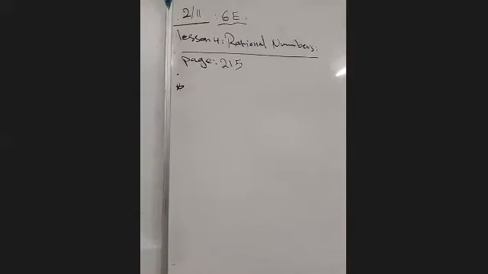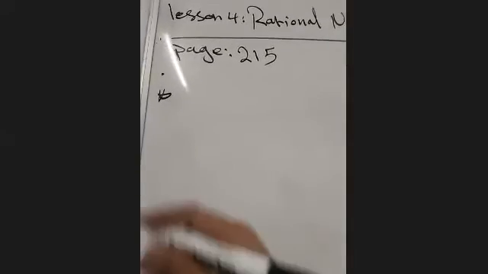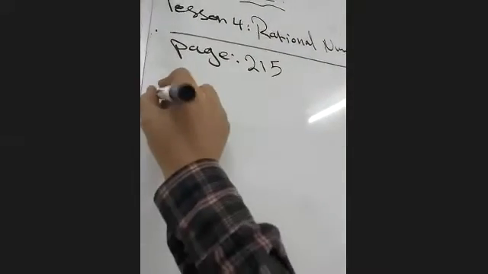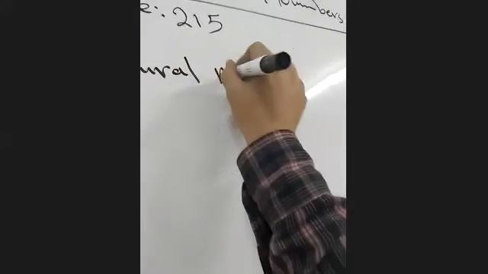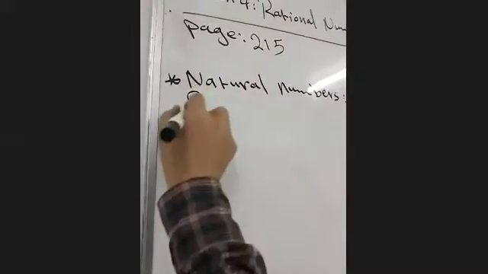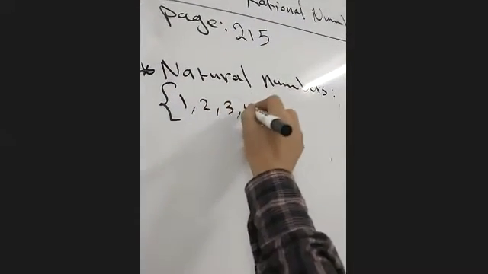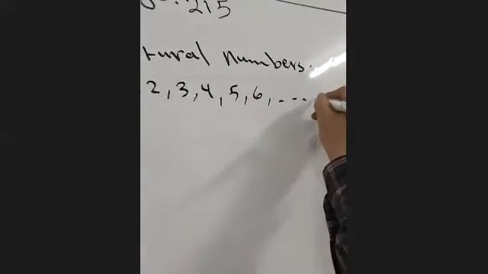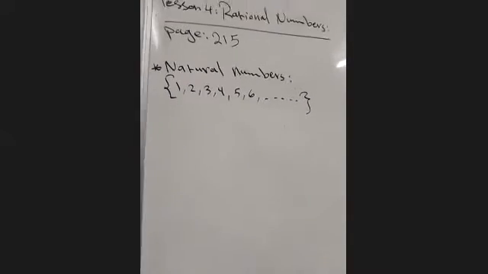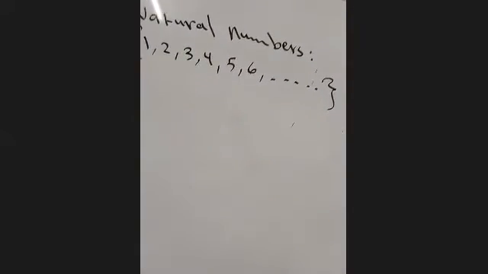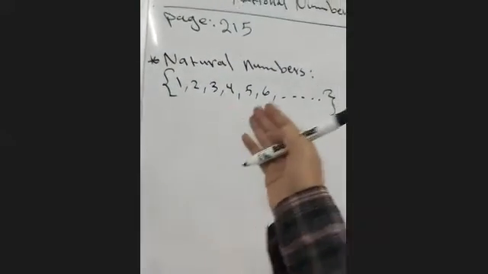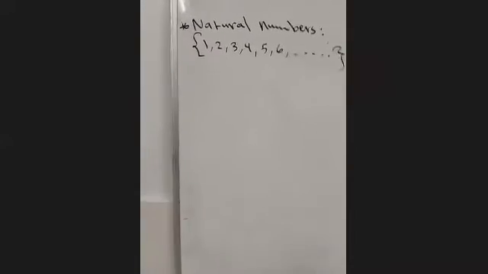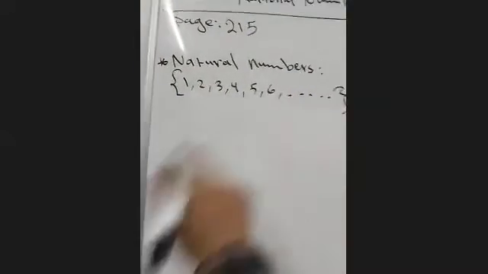Okay, guys, let's start with the rational numbers. Now, before we start with the rational numbers, I will tell you a few things here. First, we have a group of numbers. We call it natural numbers. What are the natural numbers, guys? The natural numbers are 1, 2, 3, 4, 5, 6, and go forever. These points mean forever. They are the positive integers 1, 2, 3, 4. Now this group of numbers, we call it natural numbers.